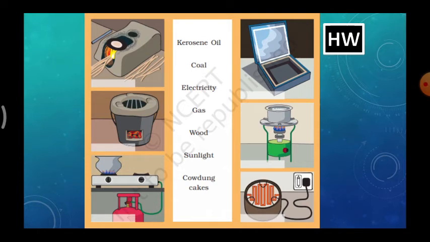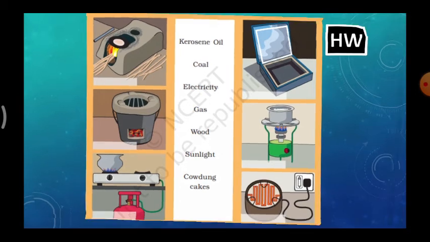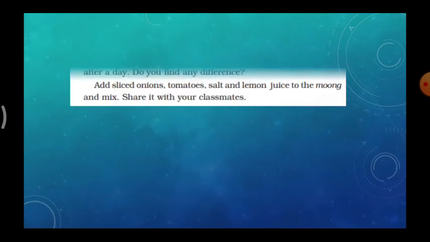In which type of heating will kerosene oil be used? You have to match the things. For one item you can match one or two things also. So this is your homework, children. Do along with these things, what are the pictures? We can use that. So do your homework in the book itself.